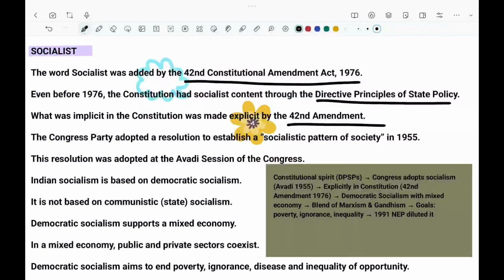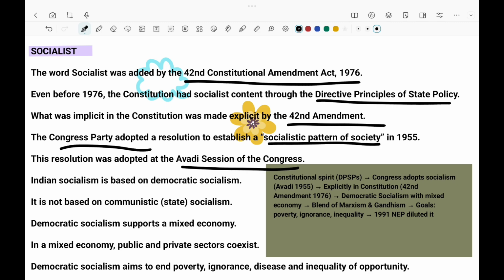There is a reason why the amendment happened. It is because the Congress party adopted the socialistic pattern of society resolution, and the resolution was adopted at the Avadi session of the Congress.